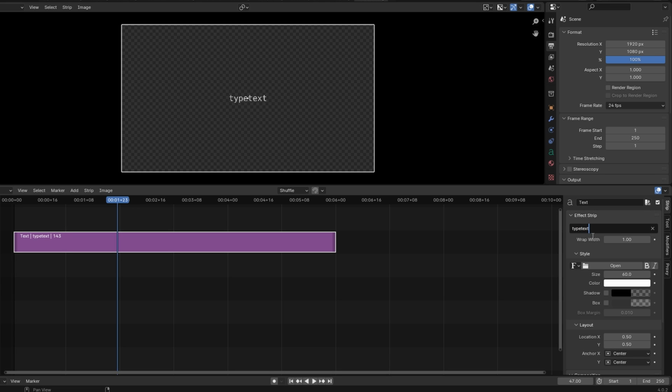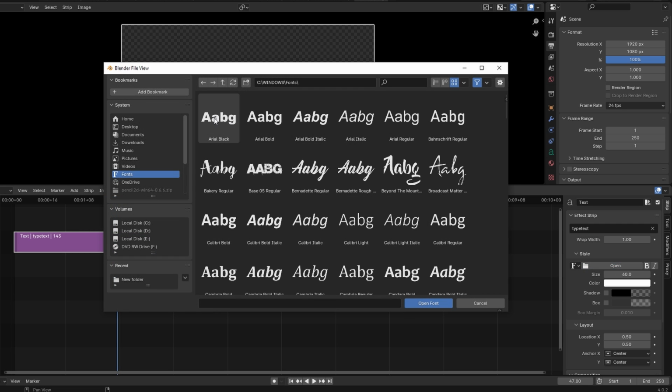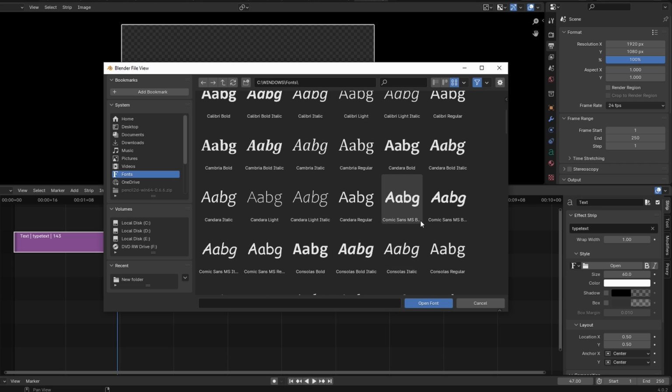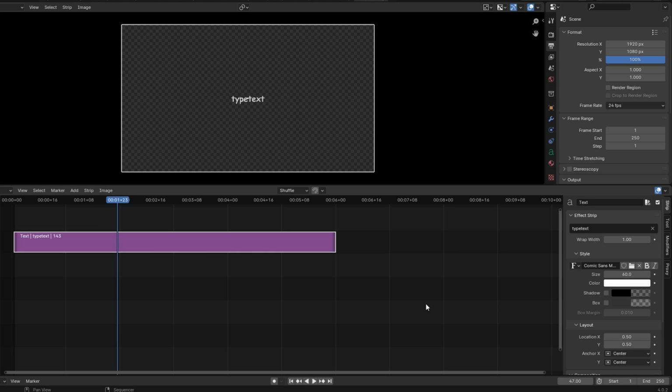Click on Open to choose a font. Pick your preferred font style. Adjust various attributes such as size, color, shadow, and box according to your preferences.